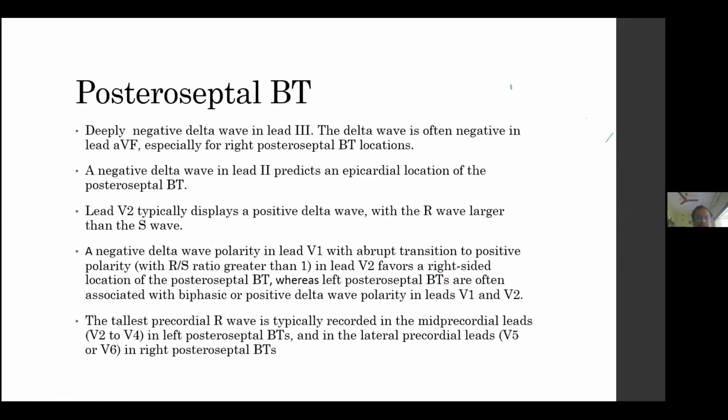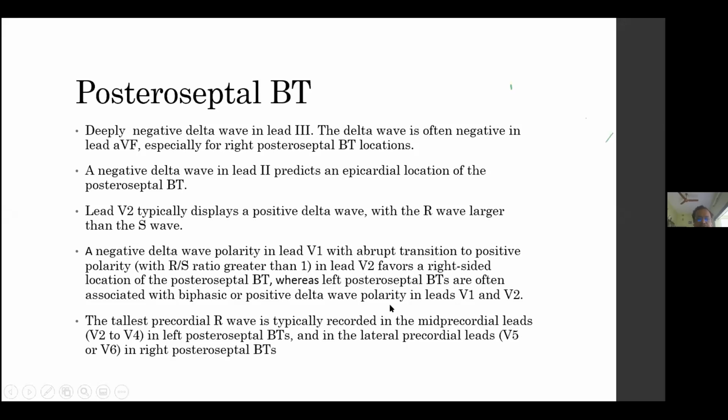Now coming to the posteroseptal accessory pathway. Posteroseptal accessory pathways have a deep delta wave in lead 3. The delta wave is often negative in aVF, especially for right posteroseptal bypass tract. If you have a negative delta wave in lead 2, it predicts an epicardial location of a posteroseptal bypass tract. I will show an example later on. Lead V2 typically shows a positive delta wave in the posteroseptal bypass tract with an R wave greater than the S wave. The negative delta wave polarity in V1 with an abrupt transition from V1 to V2 favors a right-sided location of a posteroseptal bypass tract.